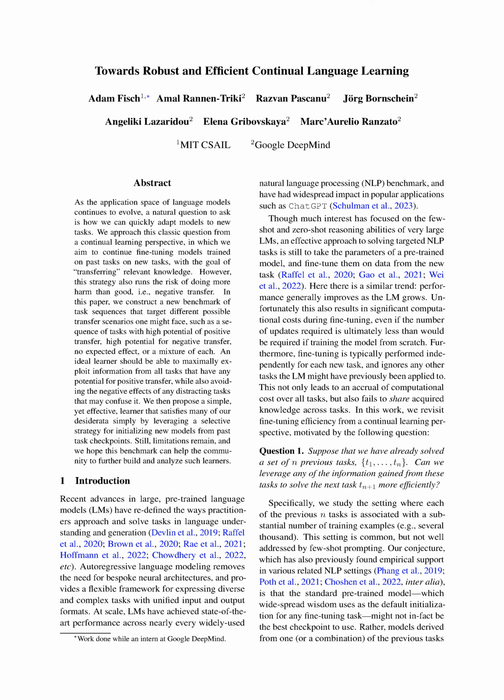Section 1 Introduction. We're going to delve into the world of large, pre-trained language models, LMs, and how they've revolutionized the way we understand and generate language. These models have made it possible to tackle a wide range of complex tasks using a unified approach, eliminating the need for custom neural architectures. They've proven their worth by outperforming other methods on almost all standard benchmarks in natural language processing, NLP, and have been successfully used in popular applications like ChatGPT.